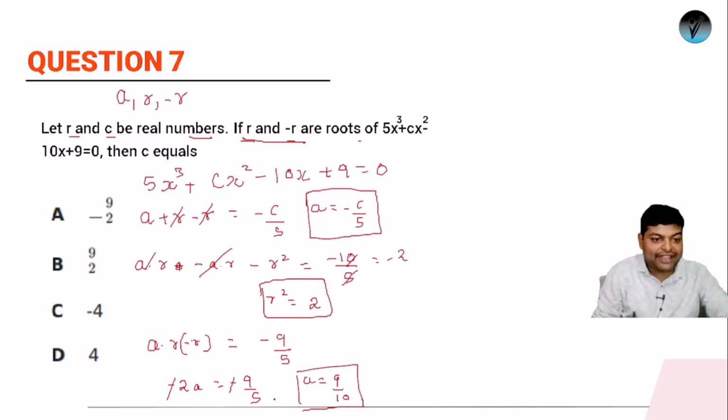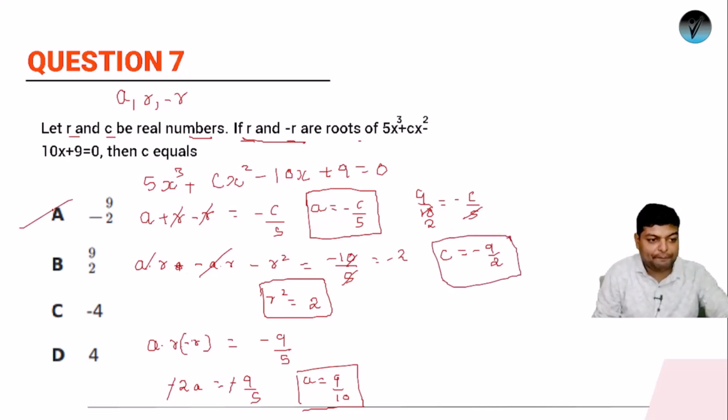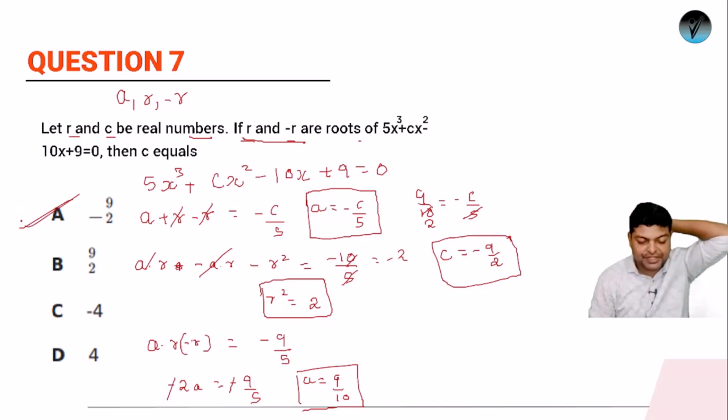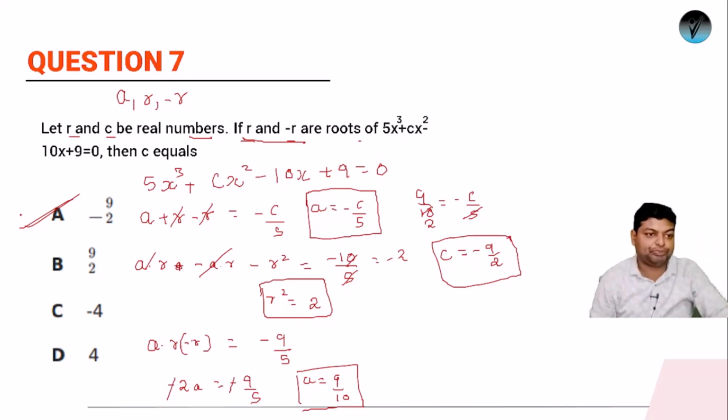Now, do I have any relation between a and c? Yes. The value of a is minus c by 5. If I replace the value of a as 9 by 10, then 9 by 10 is equal to minus c by 5. This and this will be cancelled, so the value of c is minus 9 by 2. Again, the question is from algebra. For question number 7, the answer is option A. What we have used is simply the relation of roots and coefficients.